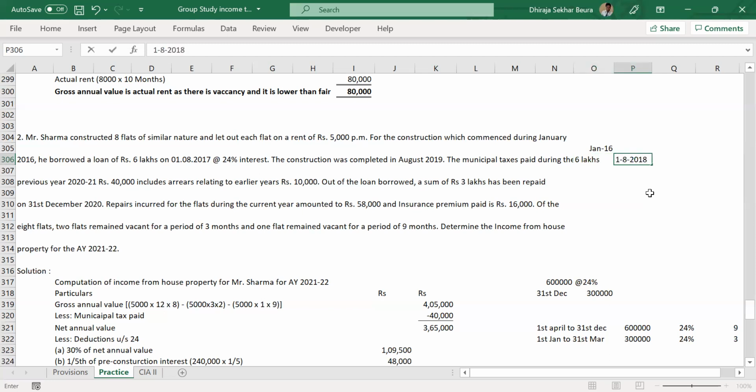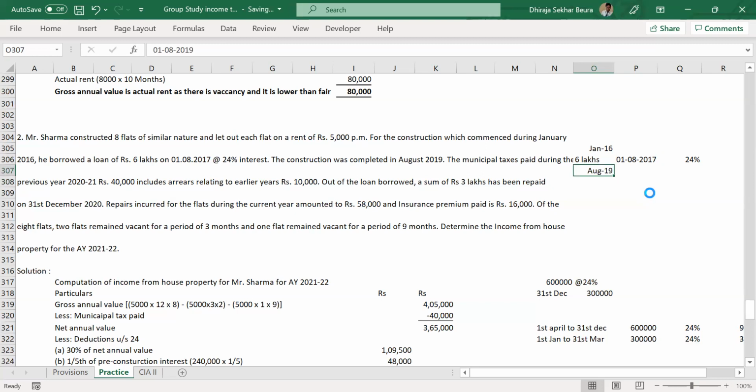In January 2016 he commenced his construction. So 6 lakhs is the borrowed loan, 1/8/2017 is the date of the loan, and 24% is the rate of interest. The construction was completed in August 2019.